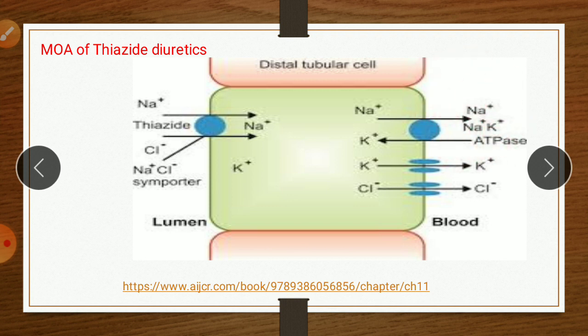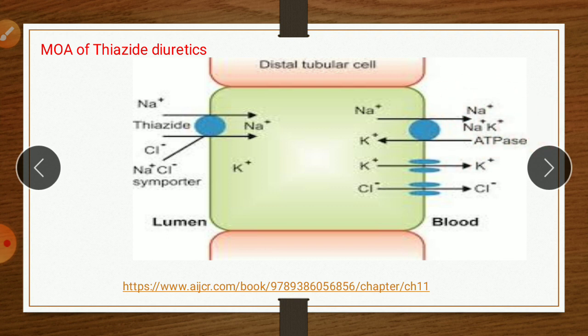So normally by this sodium chloride importer, sodium and chloride are transferred from the lumen into the cell, and this sodium is again transported from the cell to the interstitium by the sodium ATPase pump.